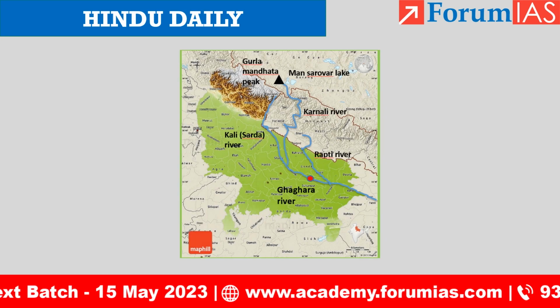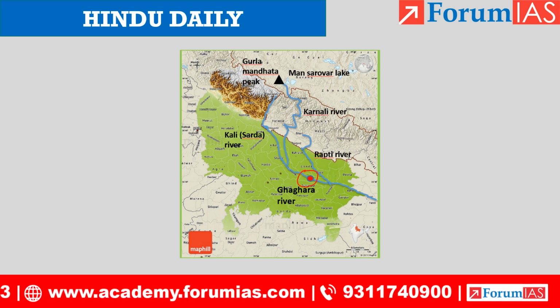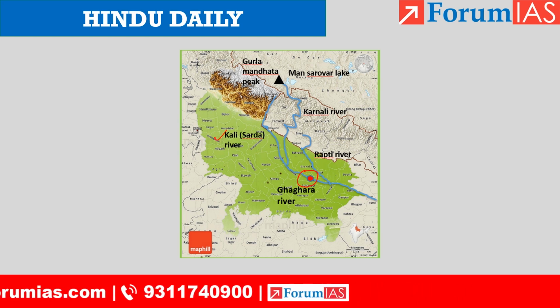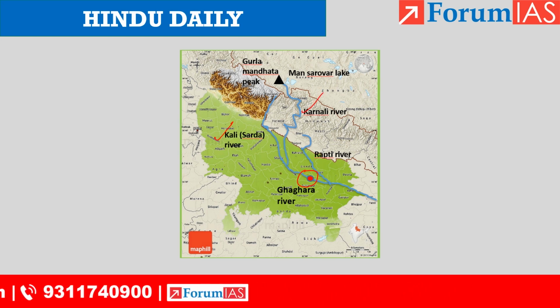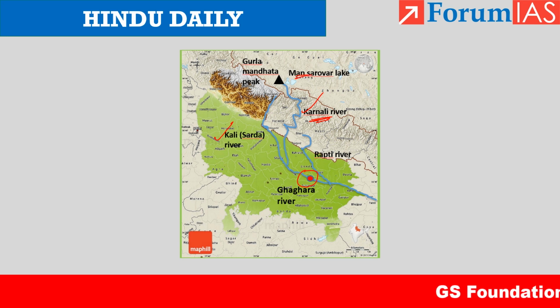With respect to rivers, we have the Ghagra river. Okay, it has two headward tributaries. One is Kali river, another one is Karnali river. This Karnali river originates at Gurla Mandhata peak, which is near the Mansarovar lake.